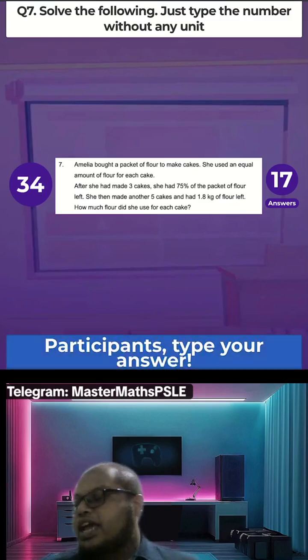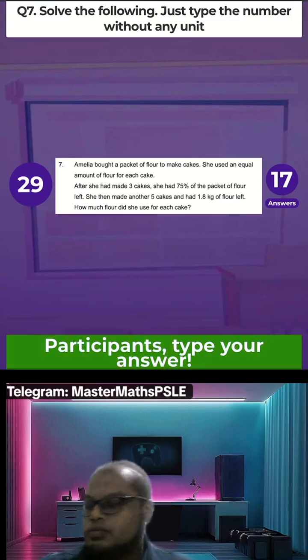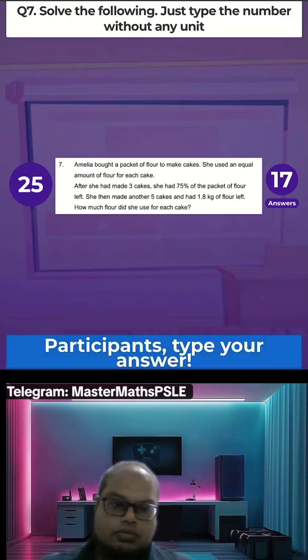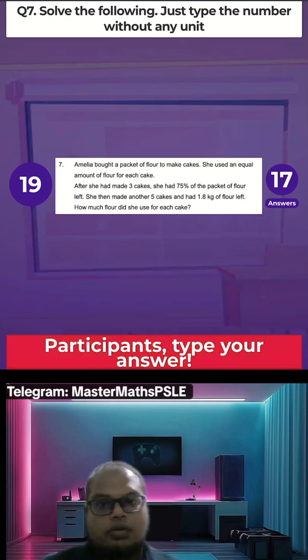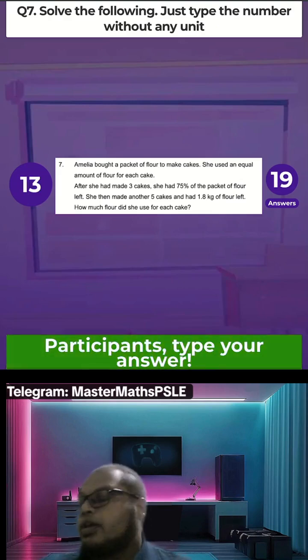Okay, 30 seconds more. After this one more question, then we go through the solutions at the end, okay?